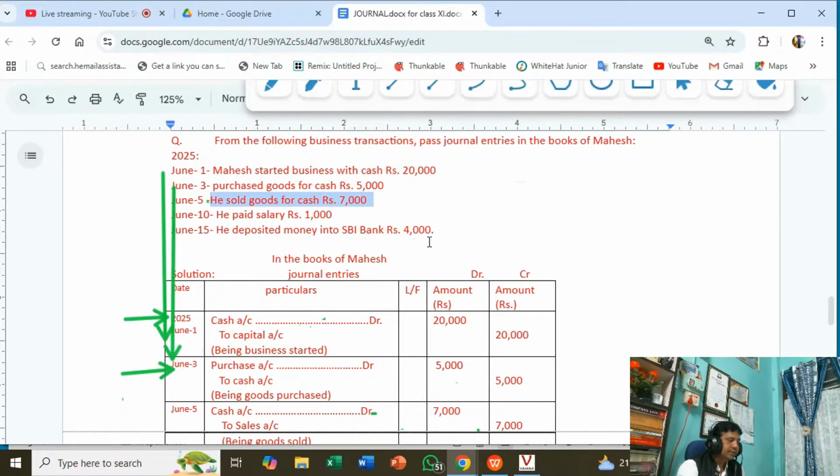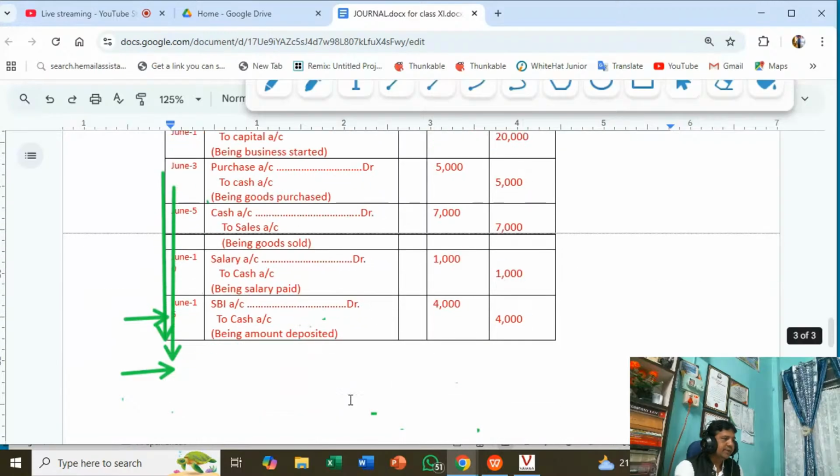When the business sells goods, cash comes in. So here cash coming, cash sales, goods going. Cash account debit to sales account. When goods are purchased, purchase account debit to cash account. When goods are sold, cash account debit to sales account. On selling of goods, cash is coming. So cash is the real account, debit what comes in.